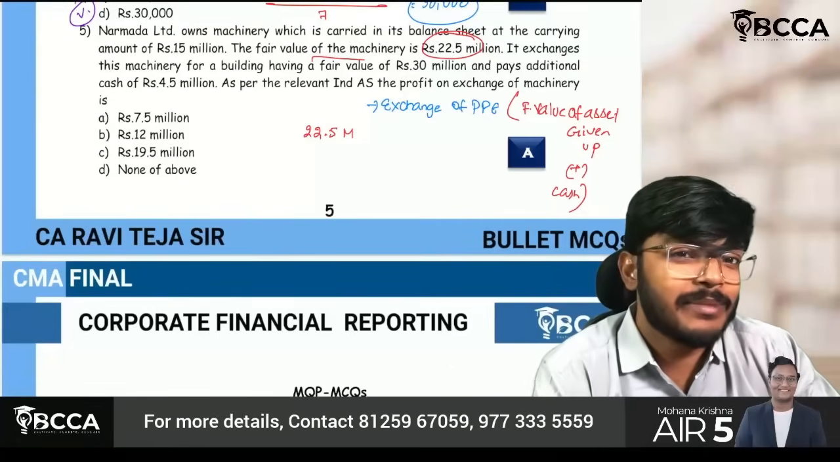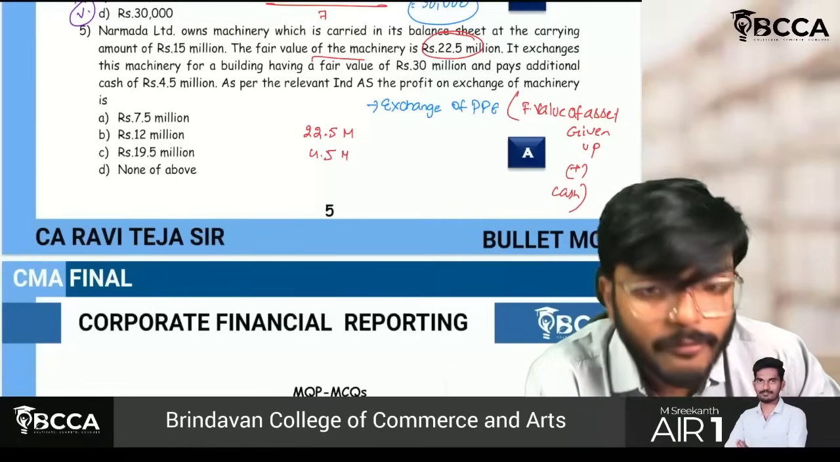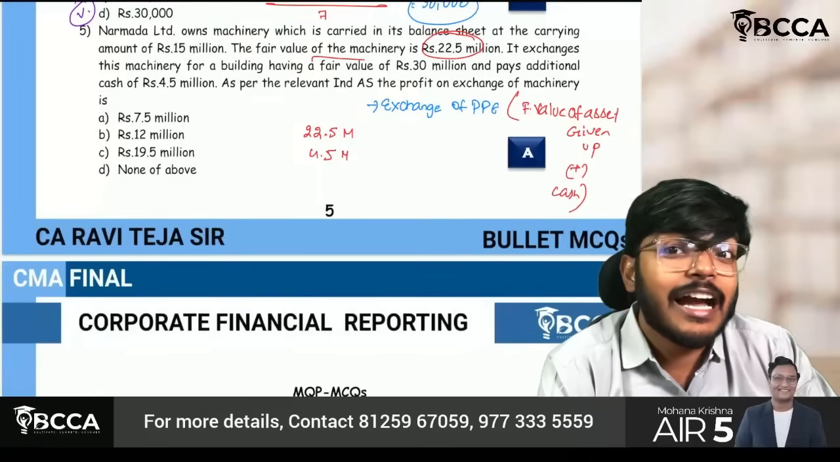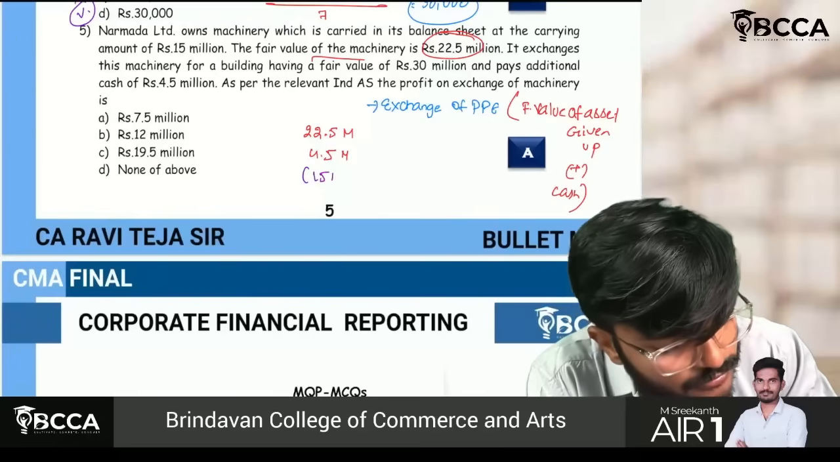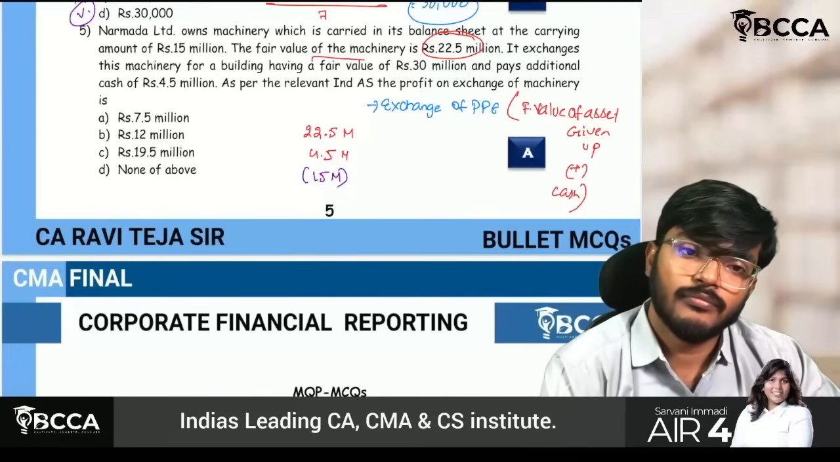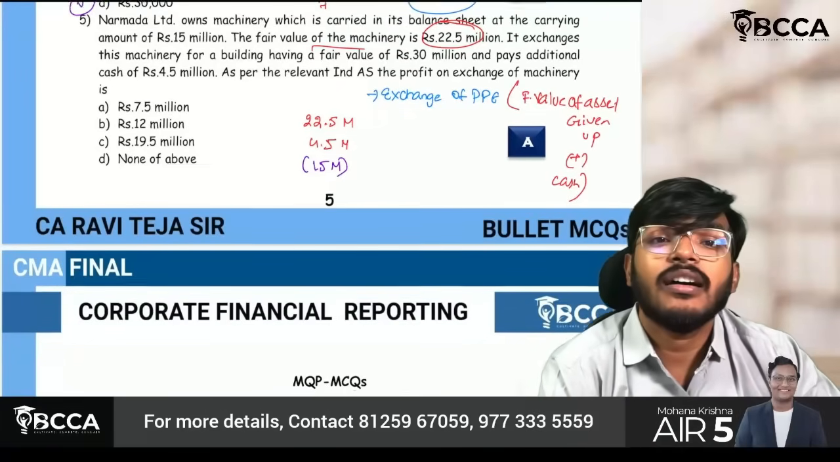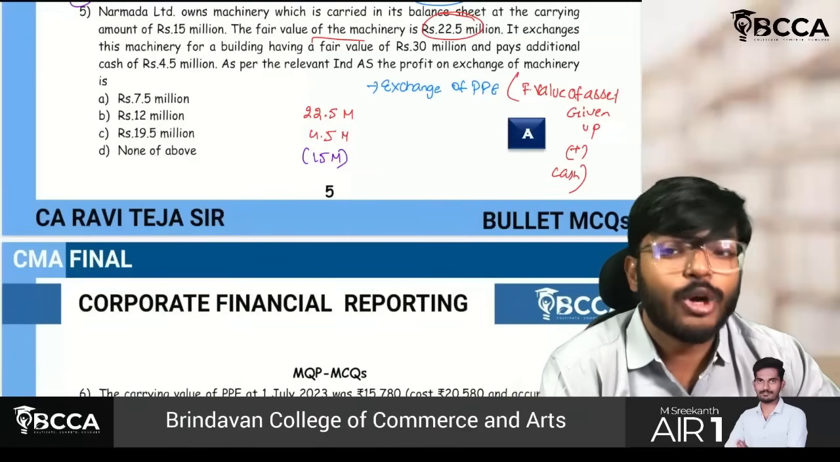Plus, I have paid some cash also. How much cash? 4.5 million cash. But what is the carrying amount of the asset? Carrying amount of the asset is 15 million only. They are asking you to calculate the profit on exchange of machinery.